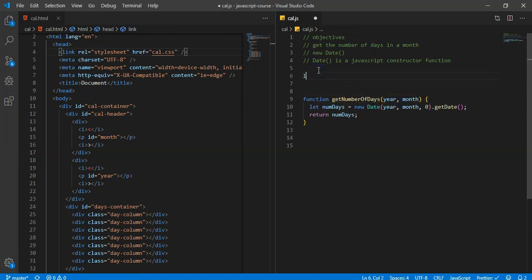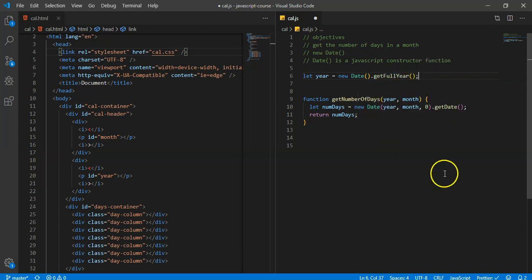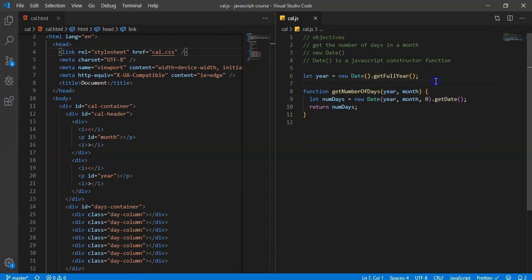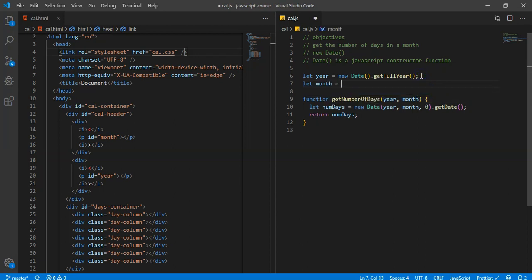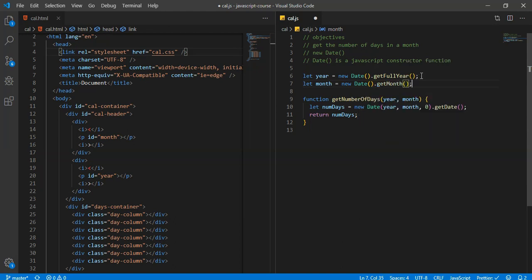Above this, let's say let year equals new Date().getFullYear(), which is going to return 2019. In a couple days it won't. It would return 2020. But oh right, you guys can't see the bottom down here. If I go like that, you can see it's Monday, December 30th. So getFullYear is going to return 2019. And for month, we want to do new Date().getMonth(), like that. Okay, pretty good. So let's see what we get right now.